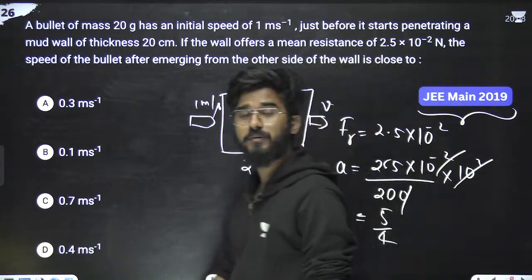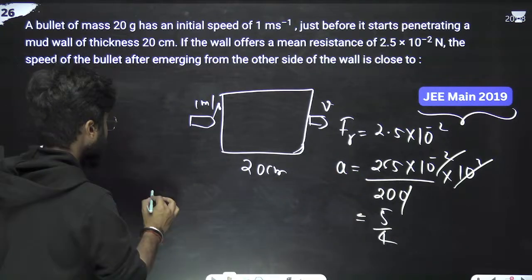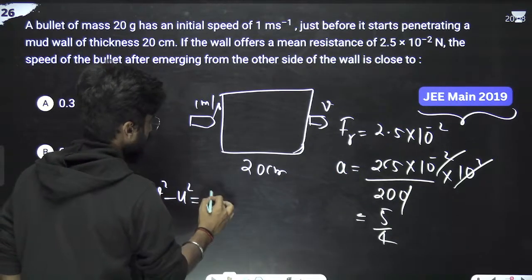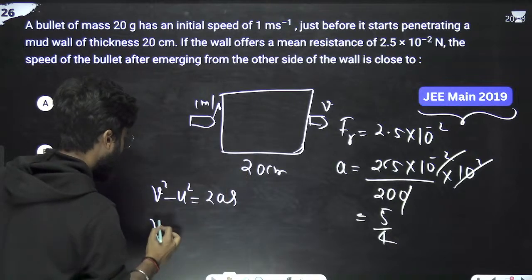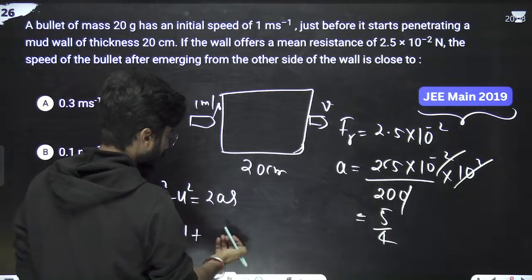Now the initial velocity is 1 meter per second, and we have to calculate the final velocity. We have displacement, we have acceleration, everything. We have v square minus u square equals 2as. So v square we have to calculate. v square is u square, meaning 1 square, plus one more thing.